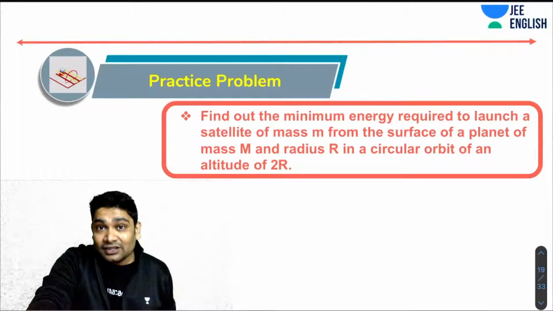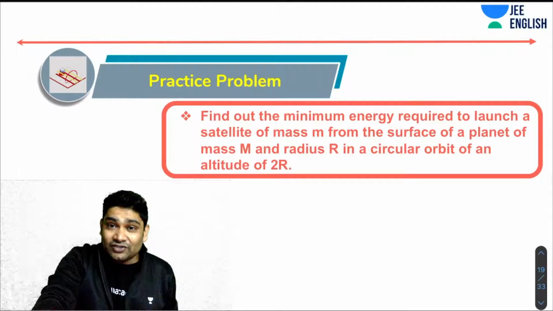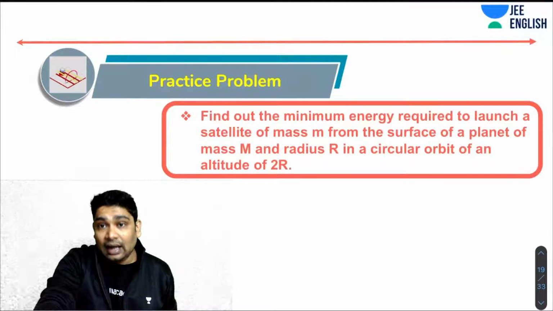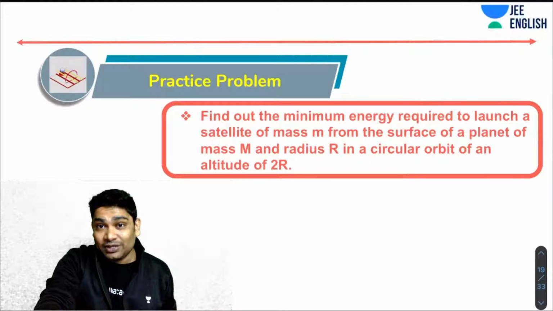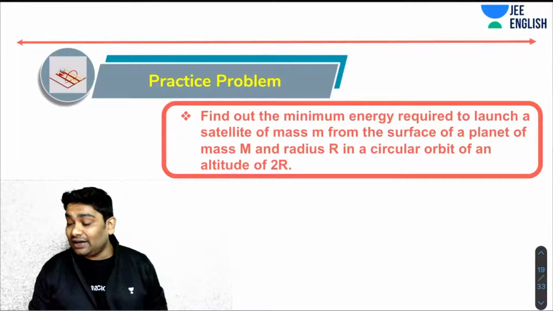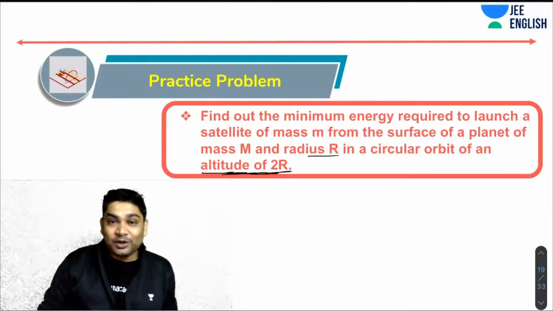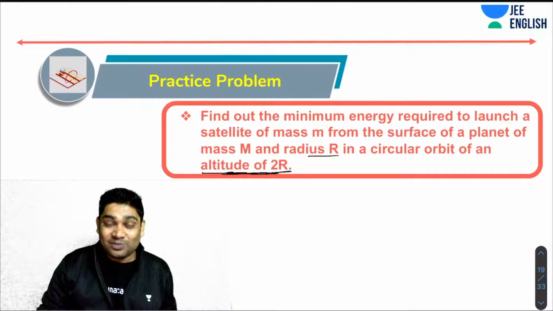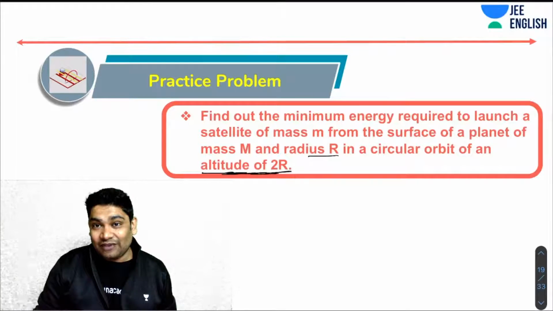So the next question says, find out the minimum energy required to launch a satellite of mass small m from the surface of a planet of mass capital M and a radius r in a circular orbit of altitude 2r. Pay attention to the language. It says find the minimum energy required to launch the satellite of mass m from this planet in an orbit of altitude 2r. Altitude 2r means the radius of the orbit is going to be 3r. So that is something that you have to find.